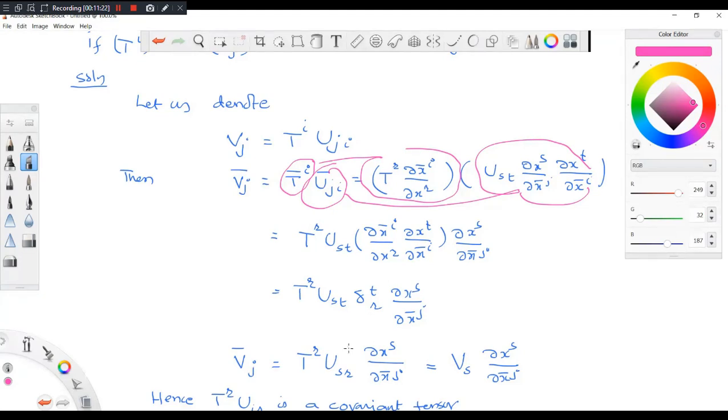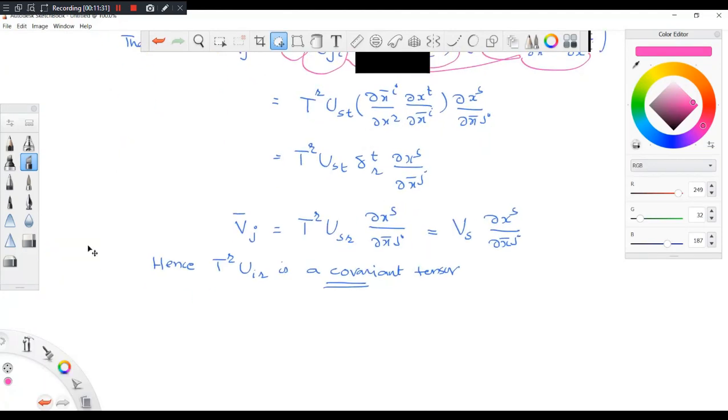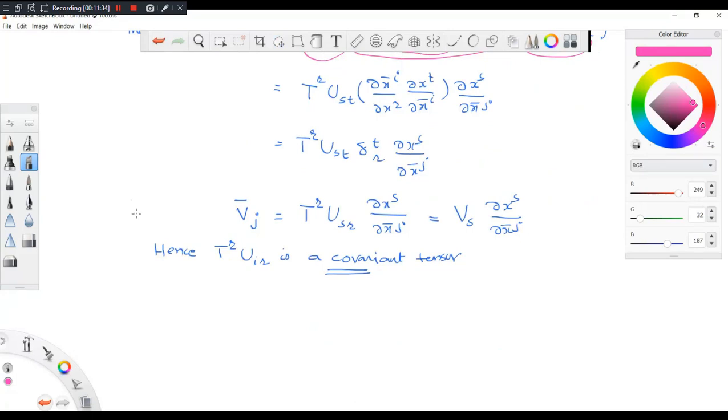Okay, sir. So the reason is that these two are tensors. That is why your product is also a tensor. So we are implying that this V bar J is a tensor. Yes. Okay, sir.